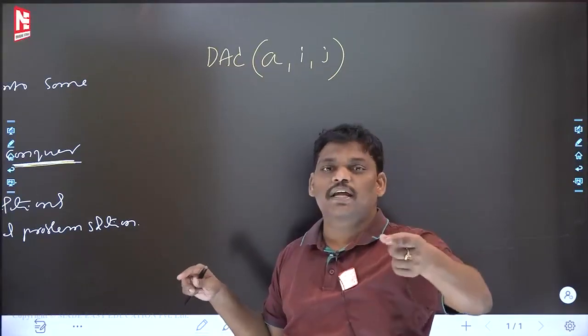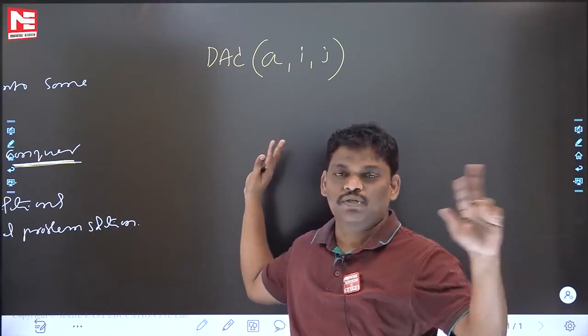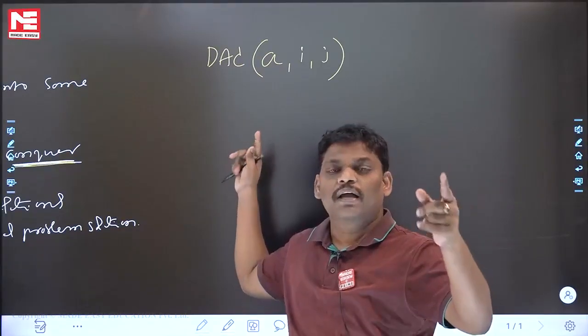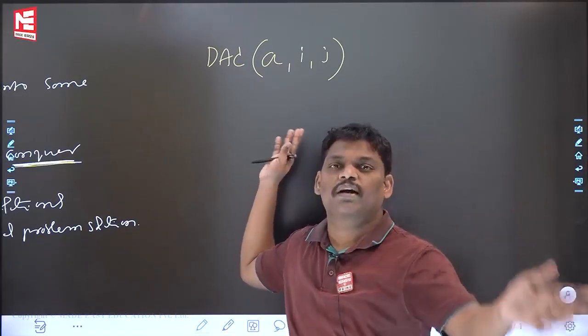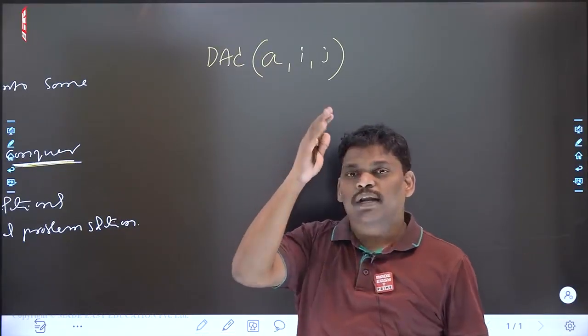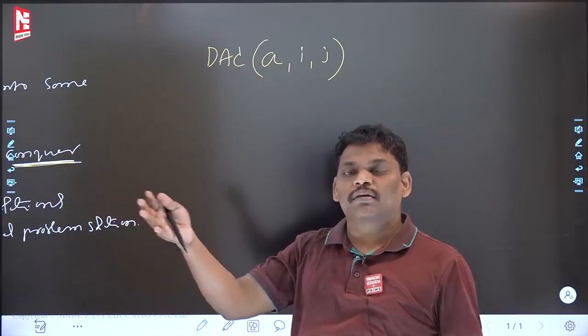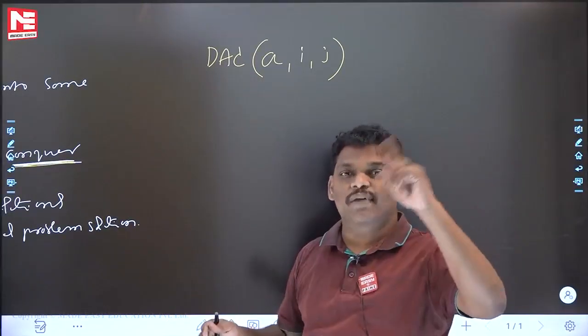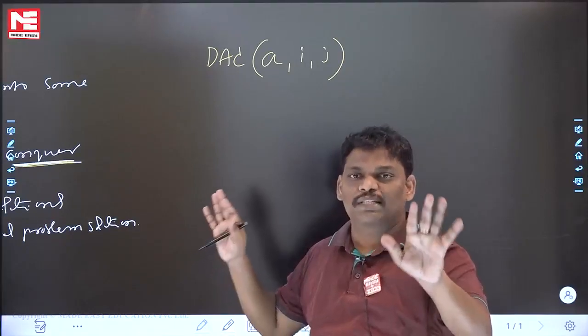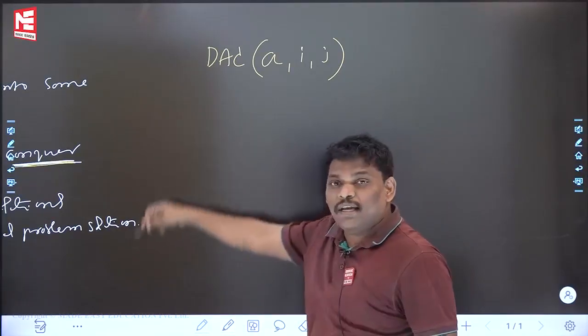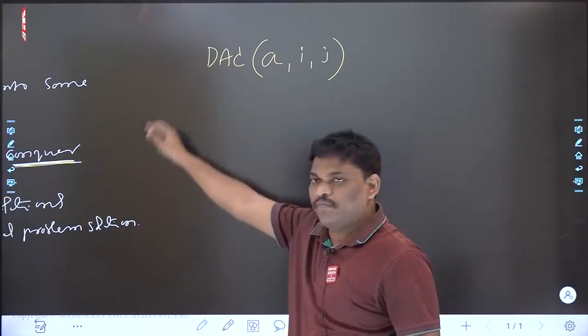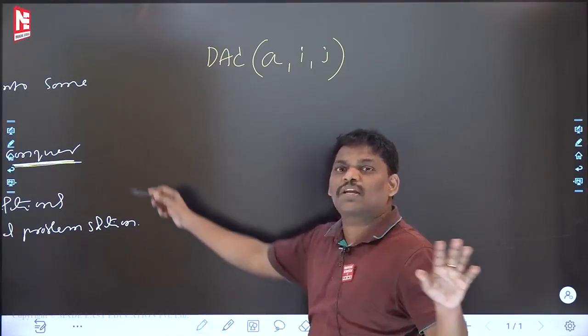This array I want to sort, in ascending order or descending order. I want to sort this array using divide and conquer. You have one array which contains I to j elements, and you want to sort it using divide and conquer. How will you do it? Let's see the procedure. I wrote the rough thing, in normal English lines.